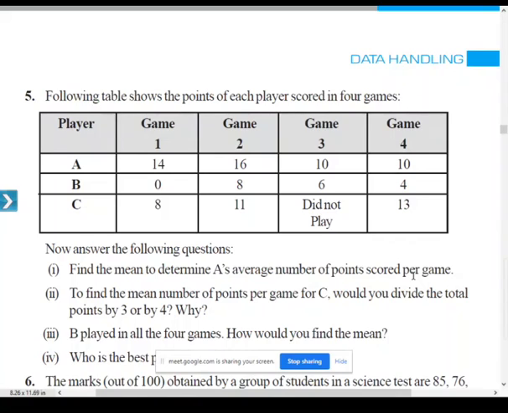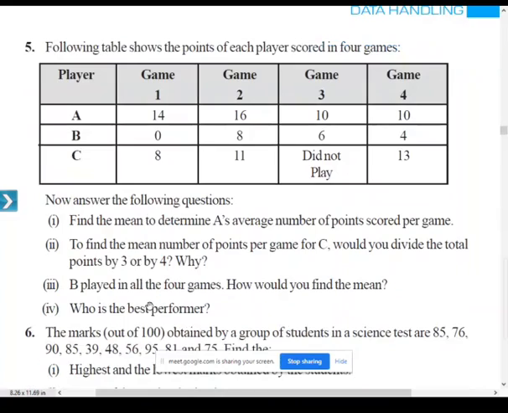In order to find the mean score of A, you take the sum of observations divided by the number of observations. So what is the sum of points scored by A? It is 50. The sum is coming 50, and that 50 you have to divide by how much? 4, because he is playing 4 matches. So 50 divided by 4, how much will you get? 12.5. This is the mean of the points scored by player A, that is 12.5. Same way, I'll do the second question.